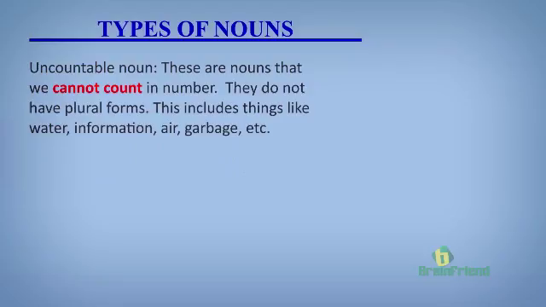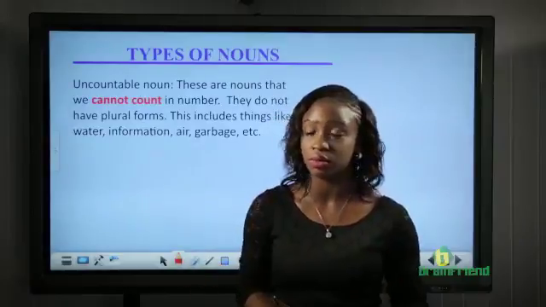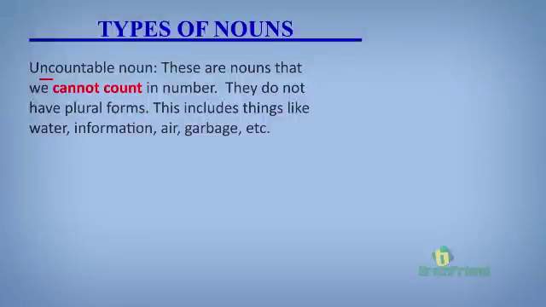Now we have countable nouns. This means that we also have nouns that are uncountable. Uncountable nouns. These are nouns that we cannot count in number. For example, water. We can't count water. Can you count water? No. Information. We cannot count information. Air. You can't see air. You just feel it. You cannot count air. Garbage. You cannot count garbage.